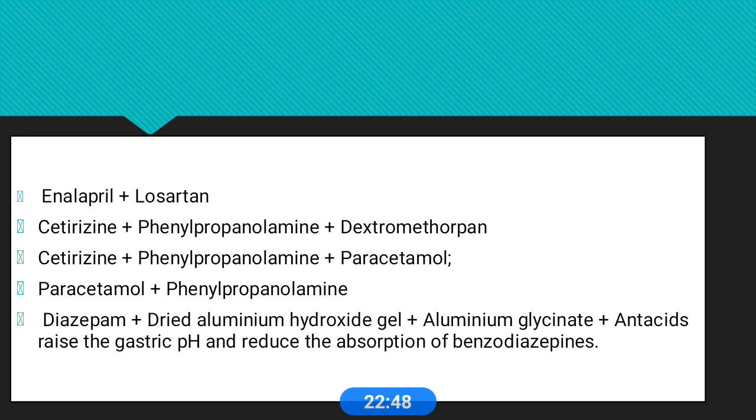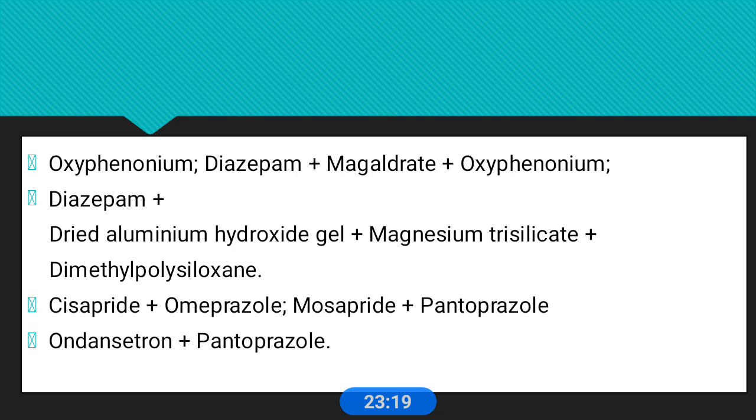These combinations also aggravate diabetes, glaucoma, and prostate enlargement. So these combinations are also banned in India. Diazepam and another combination, dried aluminum hydroxide. That is an antacid combined with diazepam, a benzodiazepine category drug. These antacids usually raise the gastric pH, and this reduces the absorption of benzodiazepines. So these combinations are not good, and these are also banned.